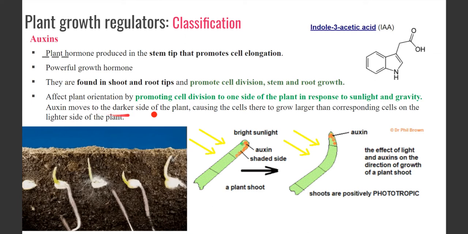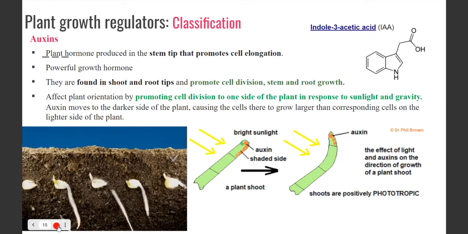Okay. Auxins move towards the darker side of the plants, causing the cells to grow towards the lighter side of the plant. So wherever there is light, in that direction, our plants will start to grow. Okay, that is how the auxins act. So what you are going to remember is auxins are a powerful growth hormone. They are present at the tips of the shoot and the roots. Okay, and because of the cell division, the root and the shoot tips start to grow. Are you getting this, students?